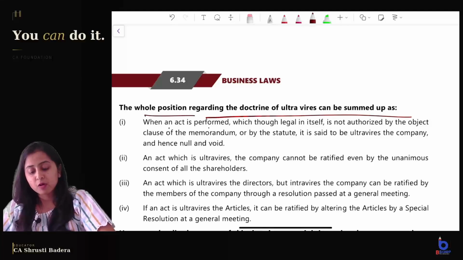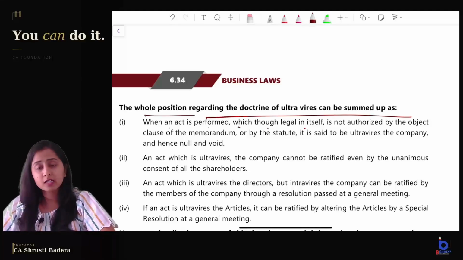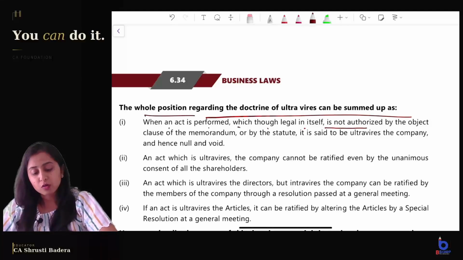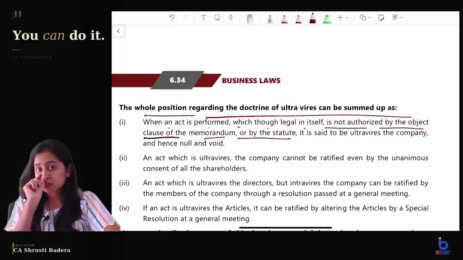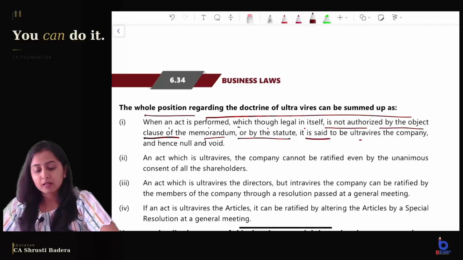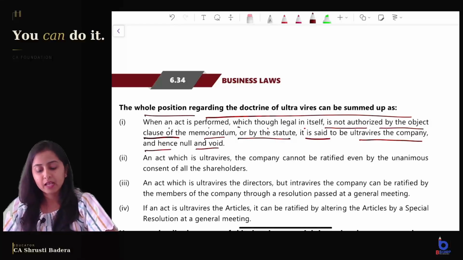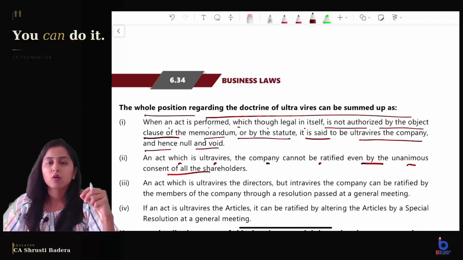So the whole position, now what is the summary of the ultra vires doctrine? When an act is performed which, though legal in itself, is not an illegal act, if it is not authorized by the object clause of the MOA or by the statute, that means if it is outside the company's act, it is said to be ultra vires the company, hence null and void. An act which is ultra vires the company cannot be ratified, even by unanimous consent of all the shareholders.